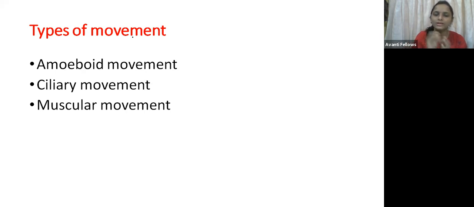Okay, so here you can see, we know what amoeboid movement is, right? Amoeboid movement is through the protoplasm. It moves from one place to another place. So that is called amoeboid movement. An example of amoeboid movement is seen in the leukocytes, that is, the white blood cells, right? They also move through amoeboid movement.